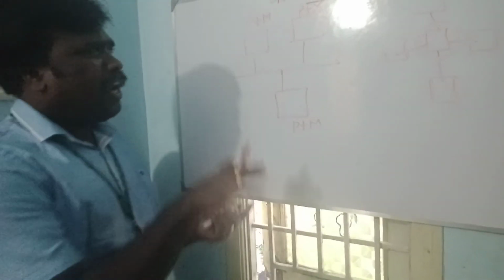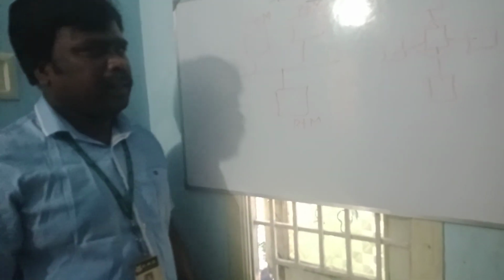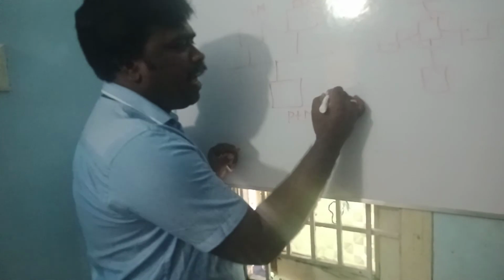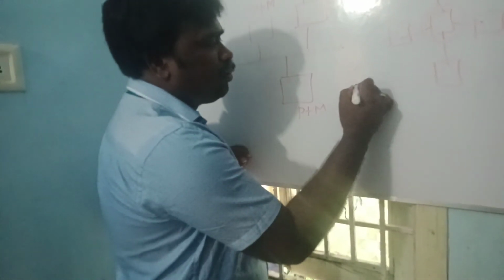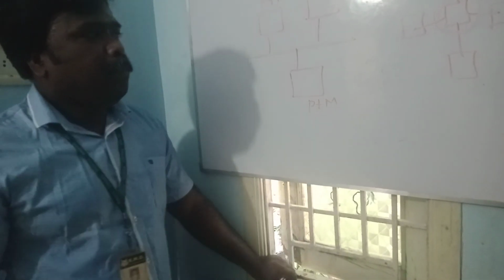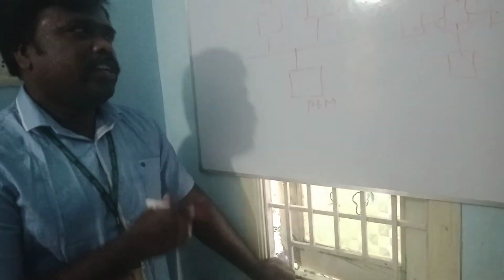So why do we go for a distributed system? The main objective of a distributed system is sharing resources. Resource sharing is one of the important features or objectives of a distributed system.